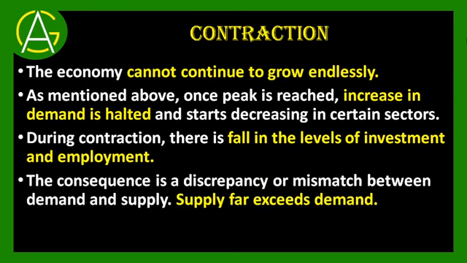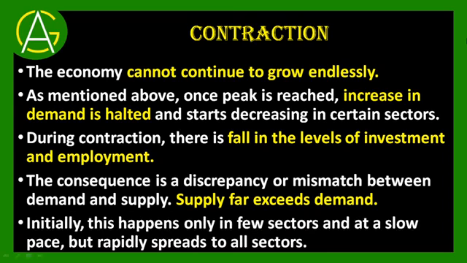The consequence is there is a discrepancy, or we can say a mismatch, between demand and supply. Now supply will be more, but the demand will be less. Why? Because people have low income and the costs of the products have increased. So when income is less, but on the other hand the prices of the products are more, people will start cutting down their demand, so demand will be reduced. But on the other hand the supply of the product will be higher, so supply far exceeds the demand.